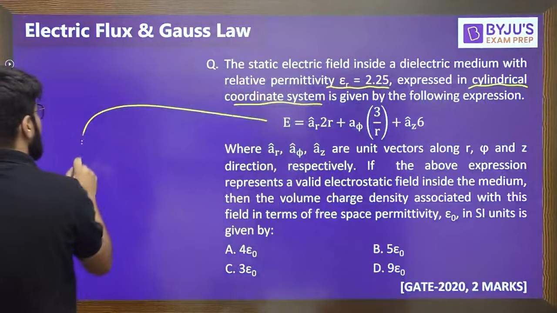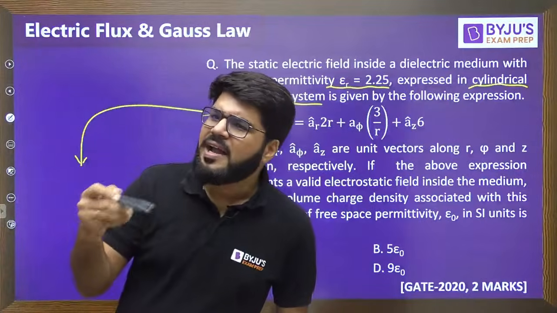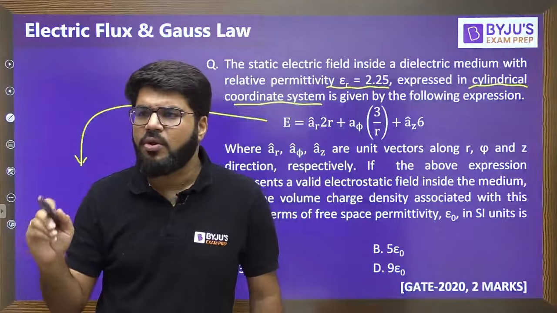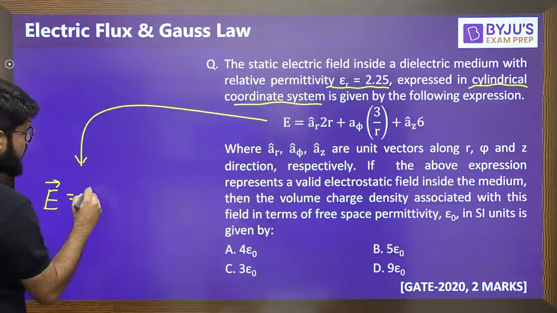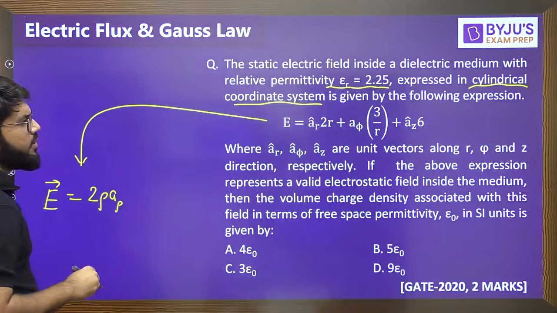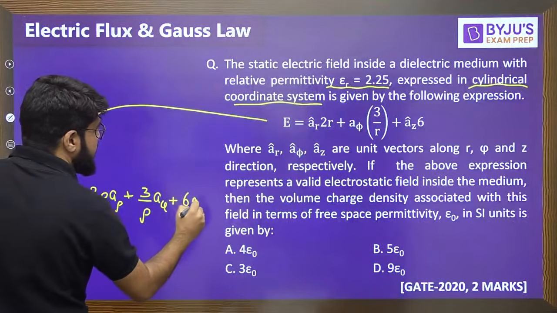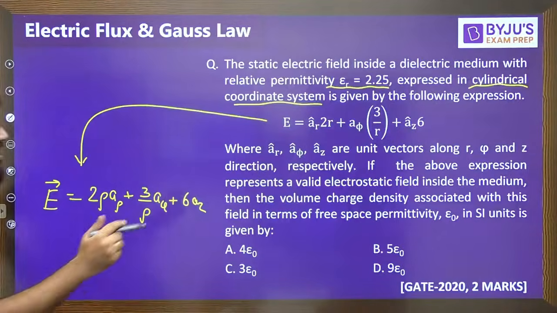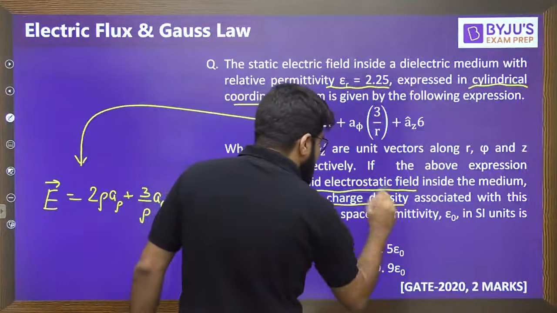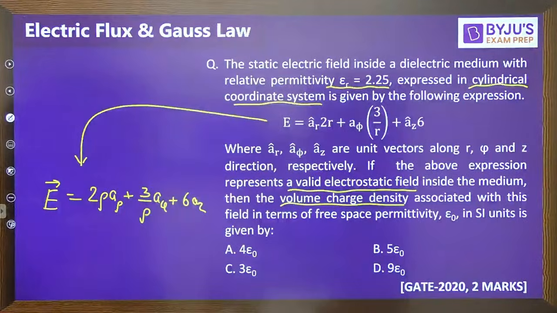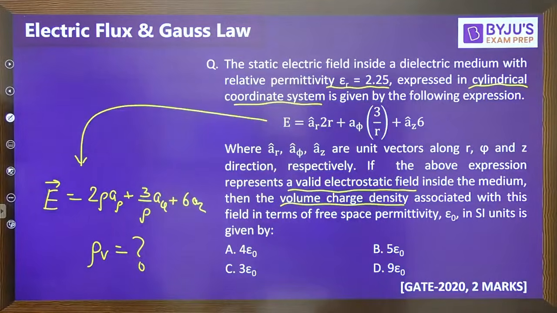Usually in the cylindrical coordinate system we follow rho, phi, z. Rho is the radius of the cylinder, r is also the radius. Whether they write r or rho, to avoid any confusion I can write it like this: E is equal to 2 rho a rho, let's call it in our regular language, plus 3 by rho a phi plus 6 az. If the above expression represents a valid electrostatic field inside the medium, then what is the volume charge density associated with the field?